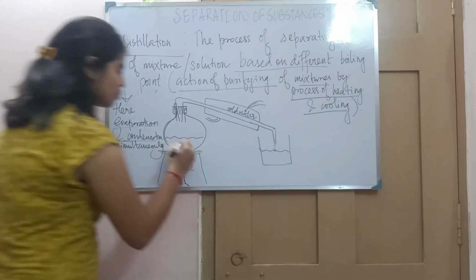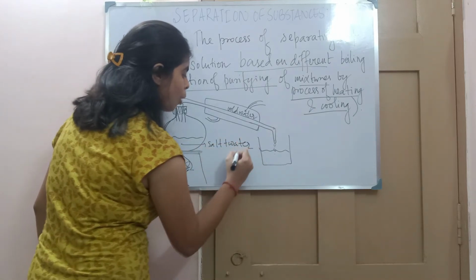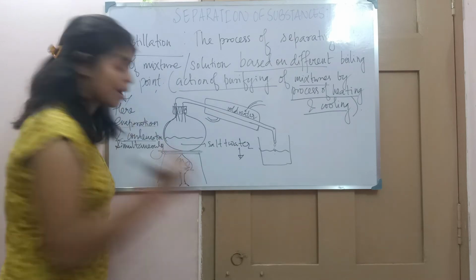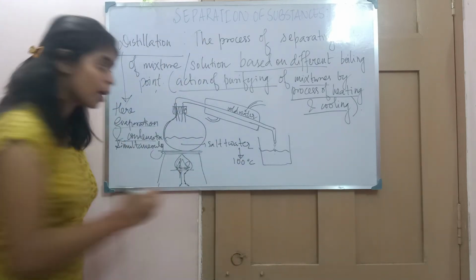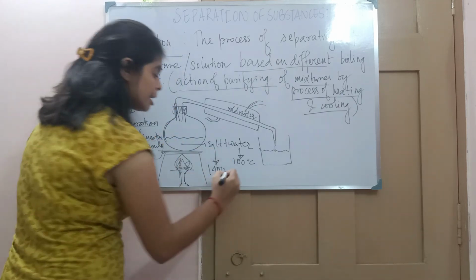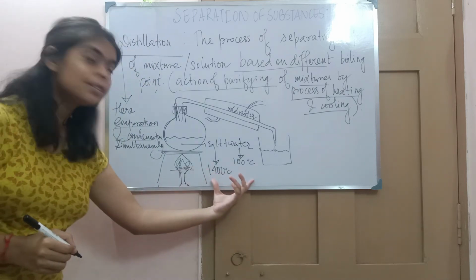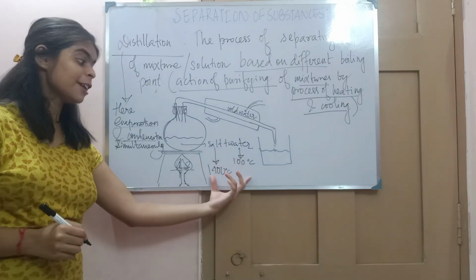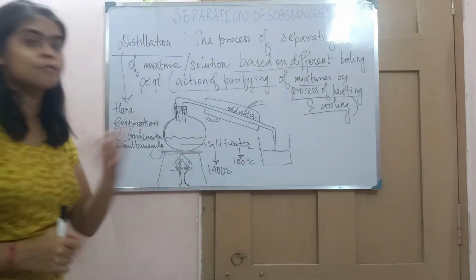What happens? Suppose you have taken salt plus water in here. The boiling point of the water is what? 100 degrees. We all know that at 100 degrees water starts to boil. But at what point does the salt start boiling? Salt starts boiling at 1400 degrees Celsius. See the difference in the boiling point. Since there is a difference in the boiling point, we can use the distillation process.